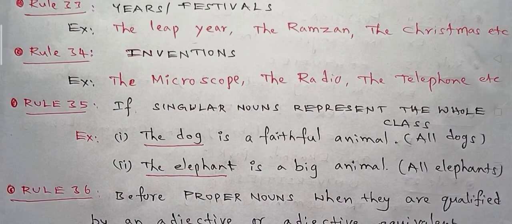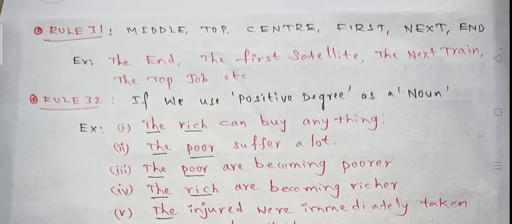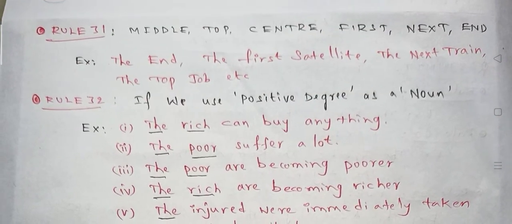Next rule we go. Rule 31. Middle, top, center, first, next, end. Remember these words: middle, top, center, first, next, end. At the end of the cinema, we all see the end.